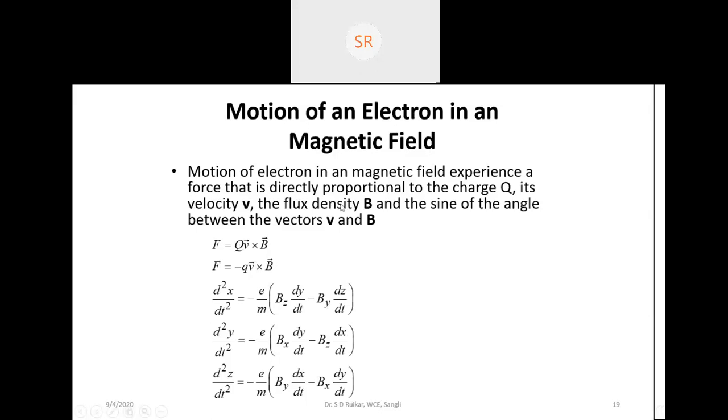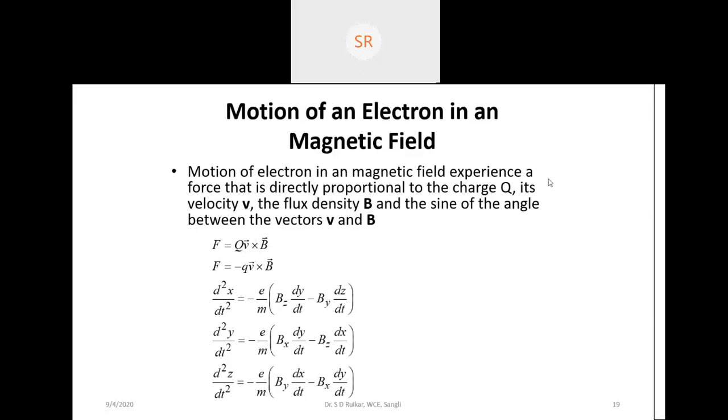So we should know what field we have. The motion of an electron in a magnetic field is directly proportional to the charge we have, and then the velocity of the given particle, and the magnetic field in which the electron is moving.